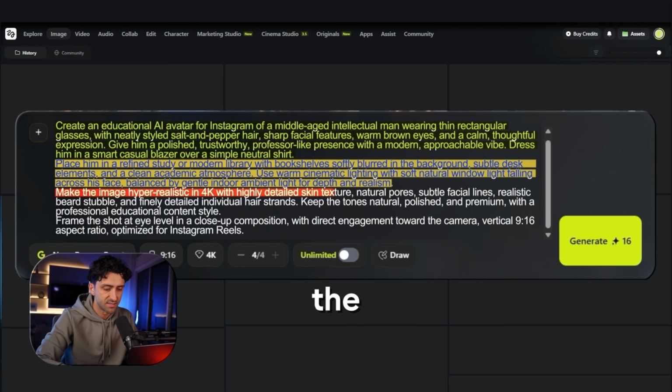Then we want to describe the style details. Hyper-realistic, 4K, describe the skin texture, and hair detail. Then we want to focus on the camera angle. Eye level, close-up, and 9:16 for reels. And this is going to be my overall prompt for our educational character.